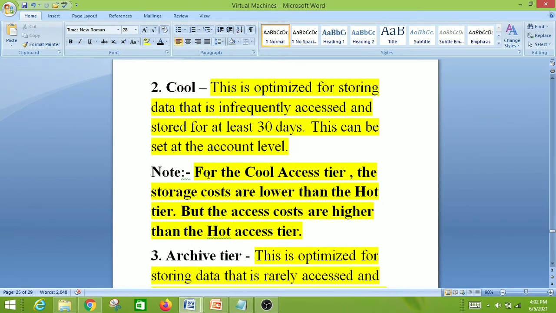And the important point is that for the cool access tier, the storage costs are lower than the hot tier, but the access costs are higher than the hot access tier. So the storage cost is less in the cool access tier, but the access cost is higher in the cool access tier.